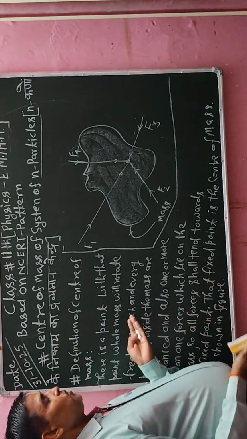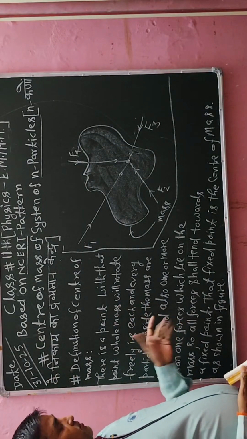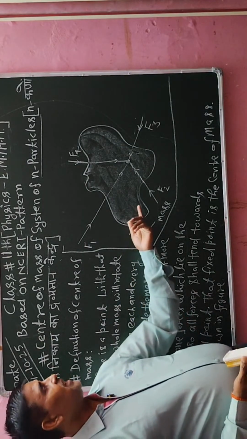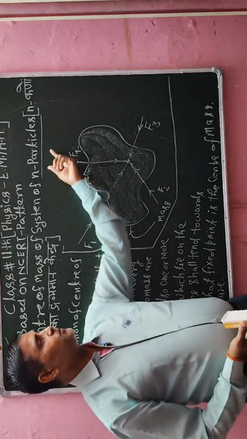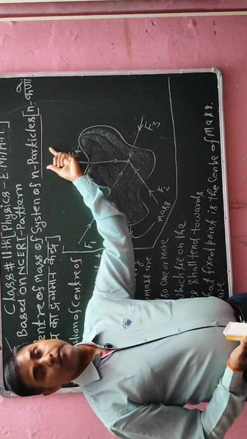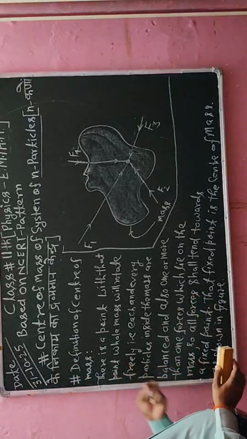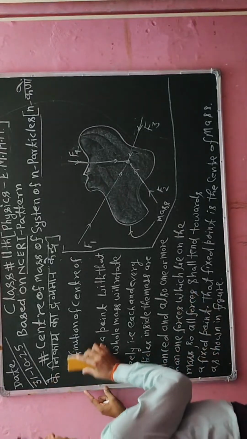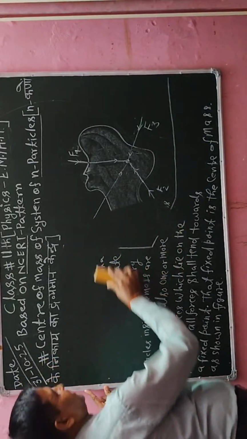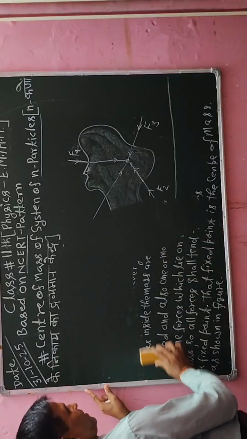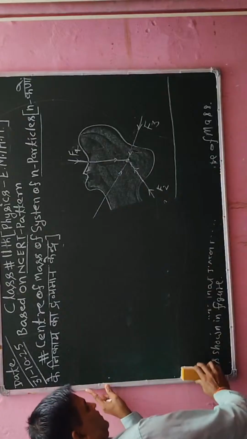Now I am going to erase this definition and also its diagram, then I will generalize. And after generalizing, I will explain the information about n particles, that is, about n objects. Okay, so I am going to erase it, and after erasing, I will generalize, and then after generalizing, I will give its center of mass, and then I will also solve numericals based on this topic.